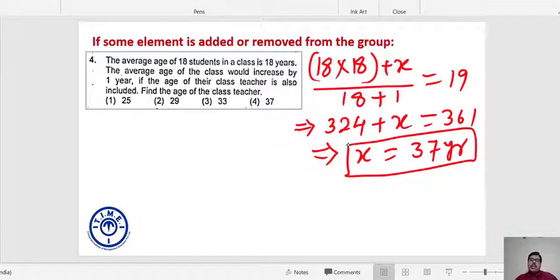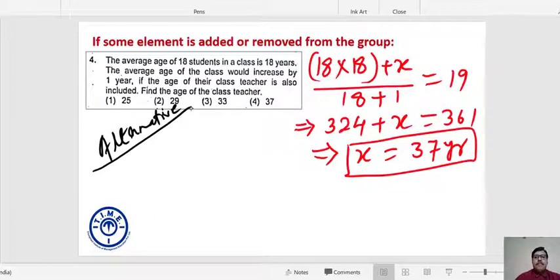But do I need to write all this stuff? X, the age of the teacher, is 37 years. Now try to solve this question mentally without using any paper and pen. Alternative approach. Alternatively, had the teacher been of 18 years of age, can I say he or she will not impact the average of the group? Average will remain 18.